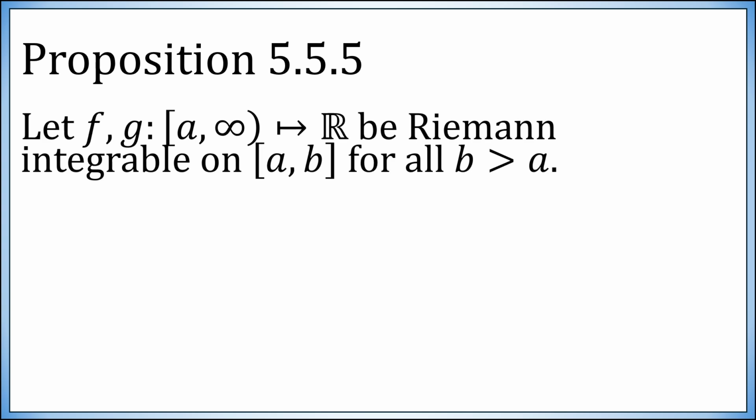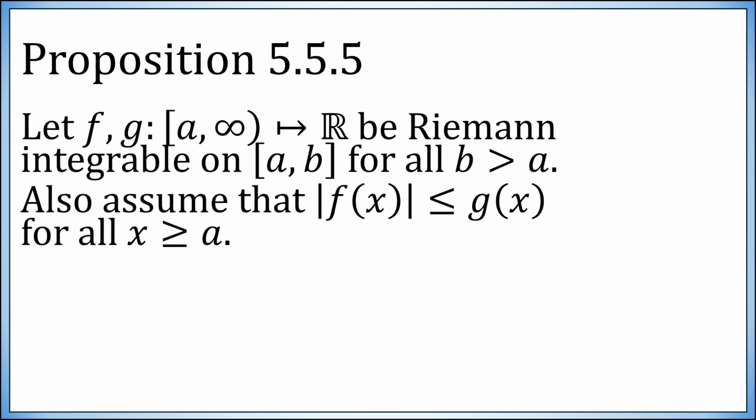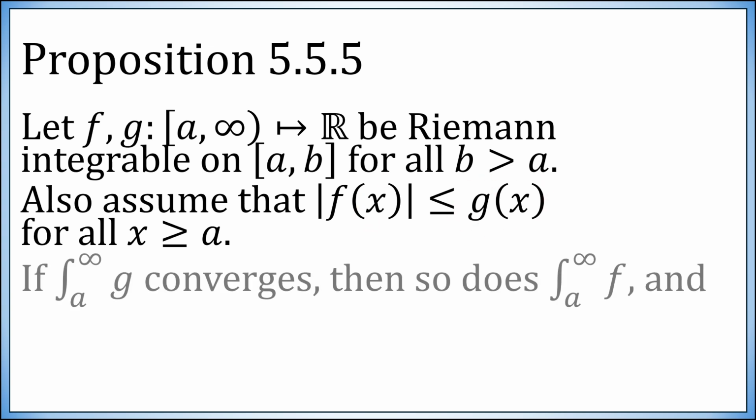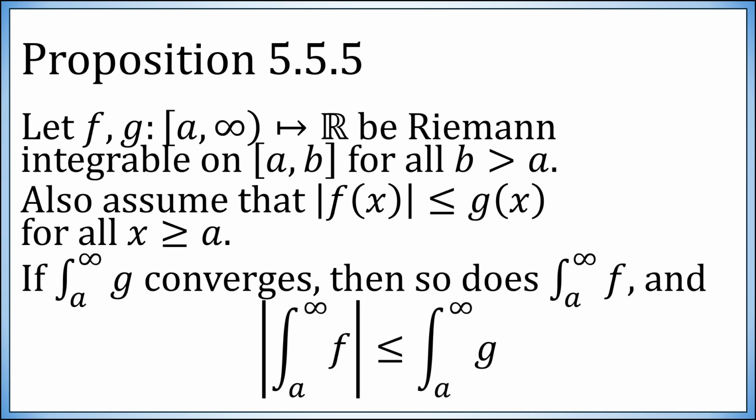Now prop 5.5.5. Suppose f and g are both Riemann integrable on every interval from a to b where b is larger than a. Assume also that the absolute value of f is less than or equal to g of x for all x bigger than or equal to a. Note that since the absolute value of f is certainly bigger than or equal to 0, this necessarily implies that g of x is non-negative. Then if g has a convergent improper integral from a to infinity, so does f. And furthermore, the absolute value of the integral from a to infinity of f is less than or equal to the integral from a to infinity of g.